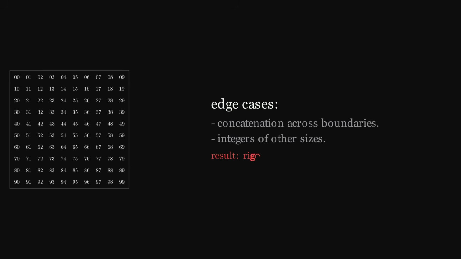Champernowne handled the edge cases, concatenation across integer boundaries, the contribution of integers of size different from 10 to the k, and the result is rigorous. The number is normal in base 10. It is the simplest known normal number. Normality is a frequency property. It does not mean